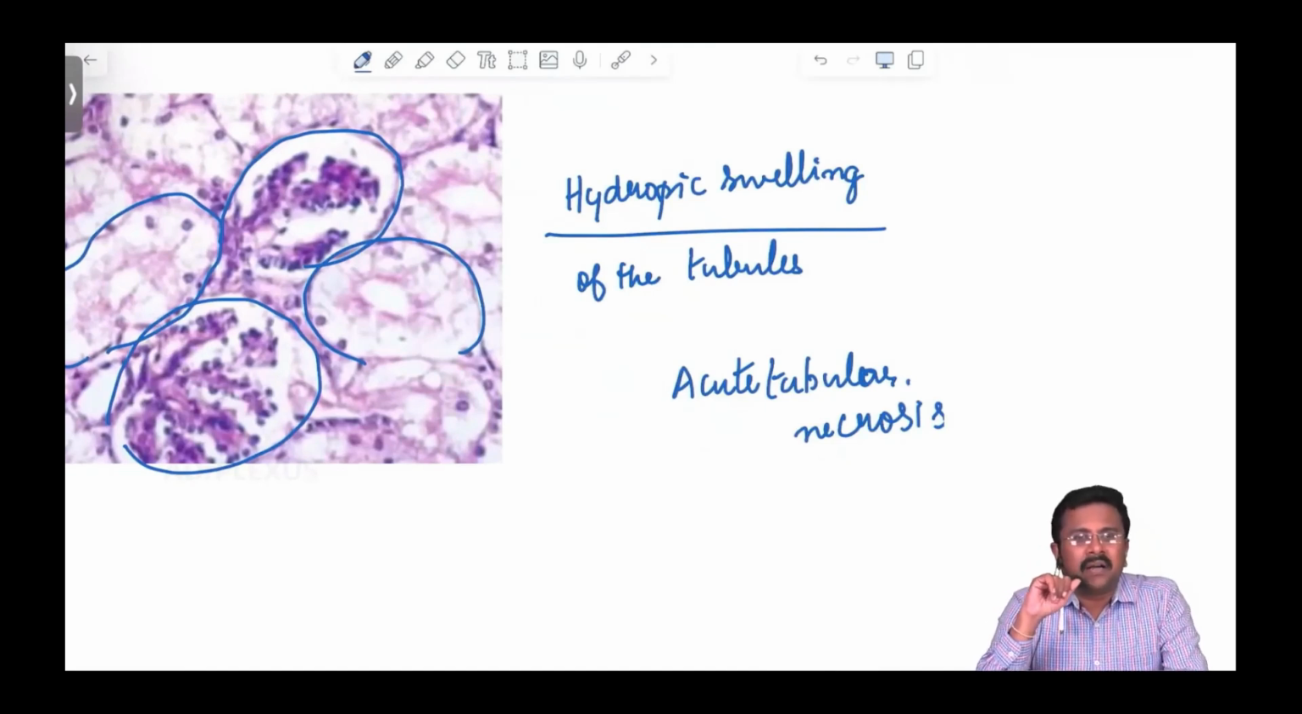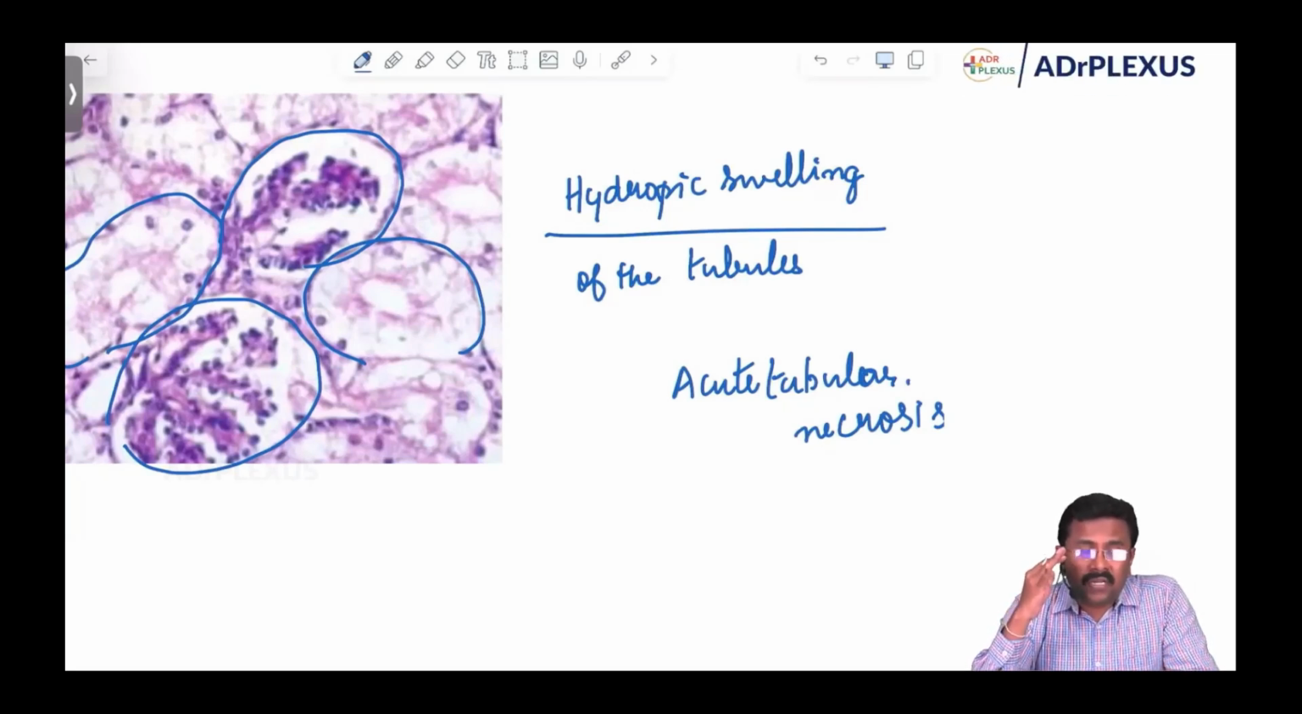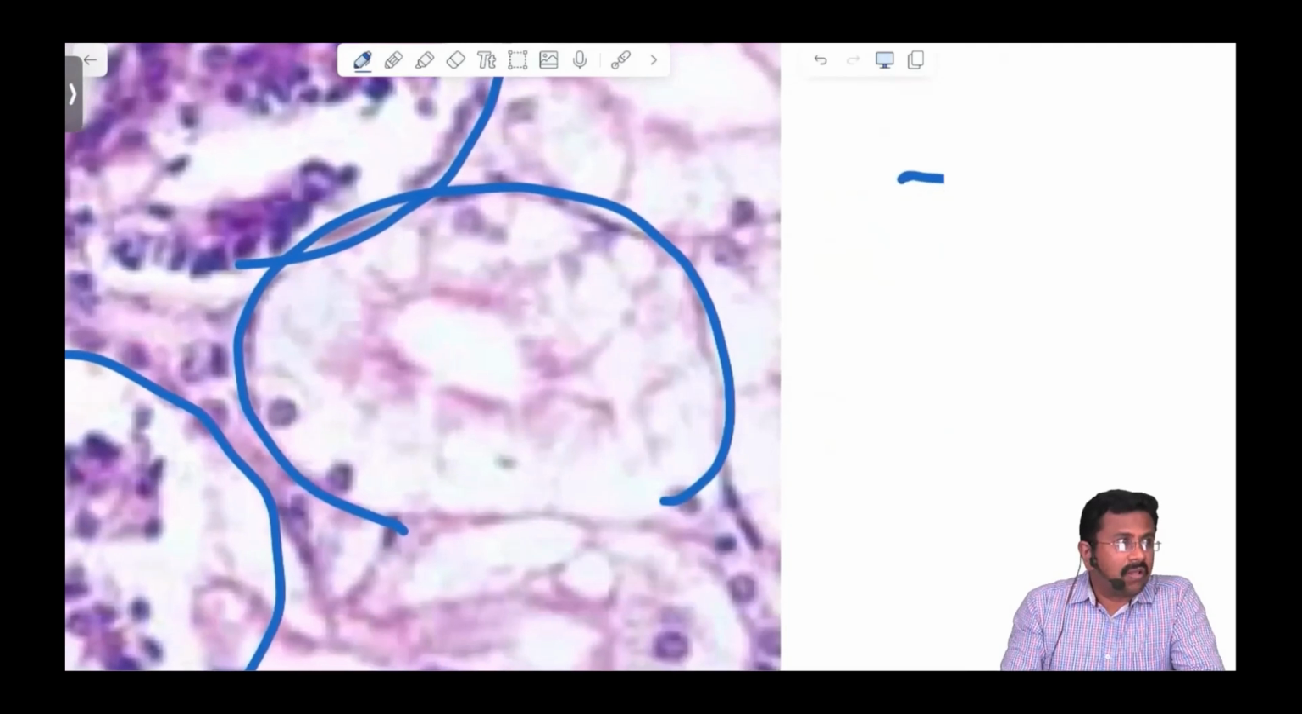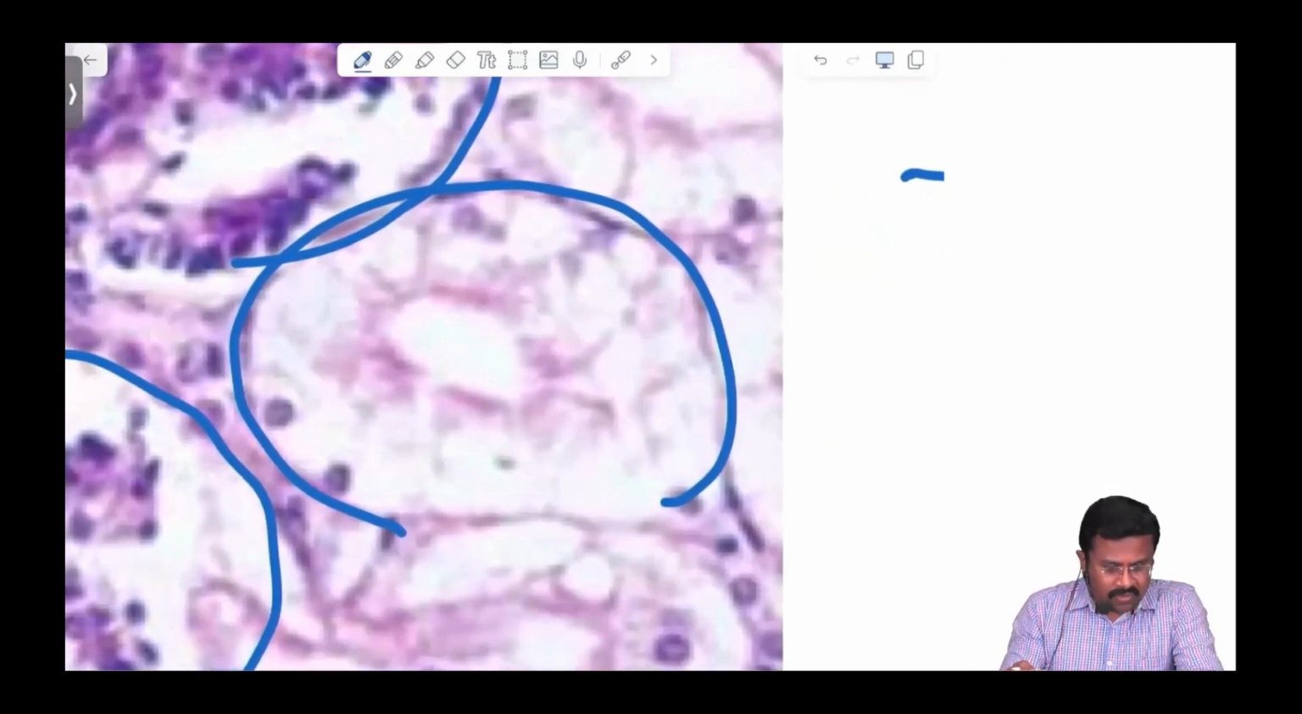So there will be acute tubular necrosis. What happens? This is a reversible cell injury. Because of the loss of the sodium potassium ATPase, there will be more water entry, more water content. So all the cells, all the tubules will be swollen up.